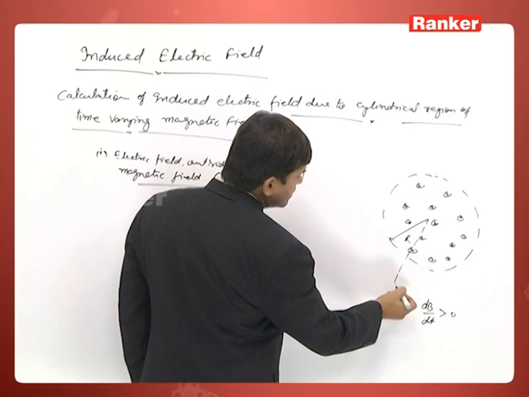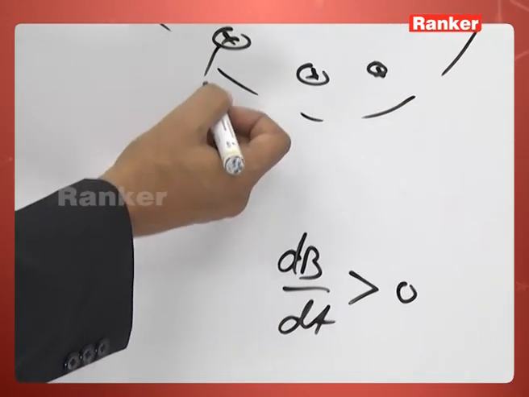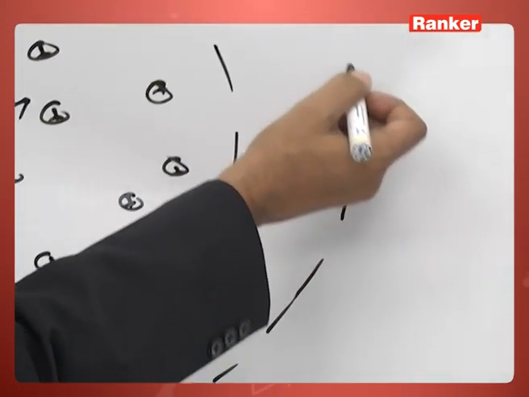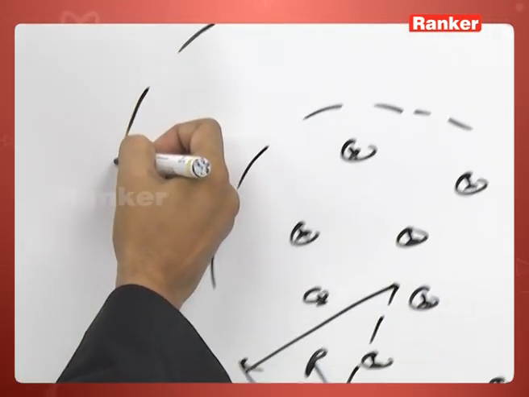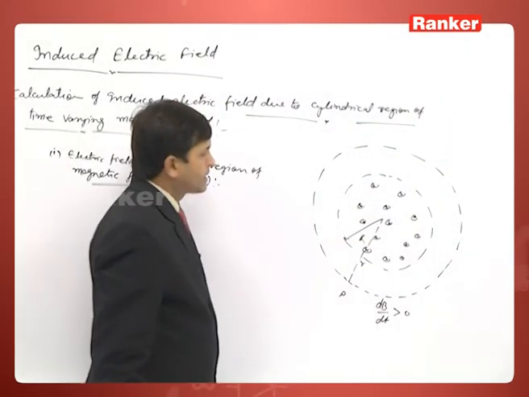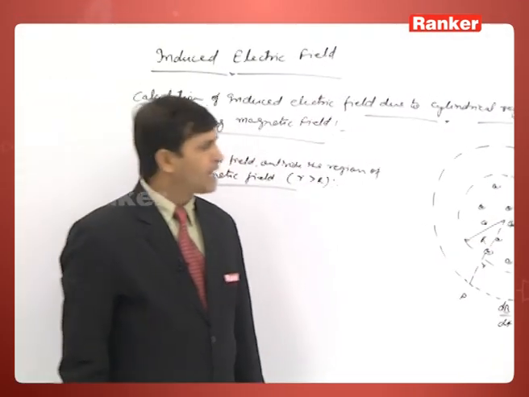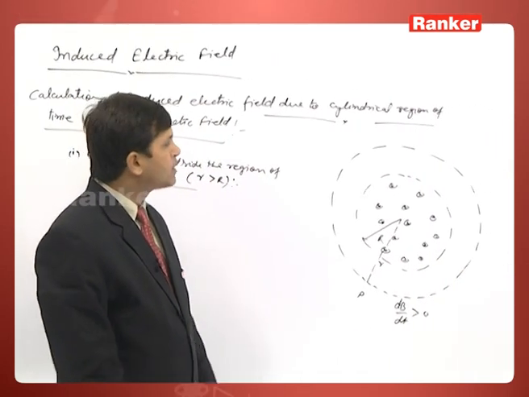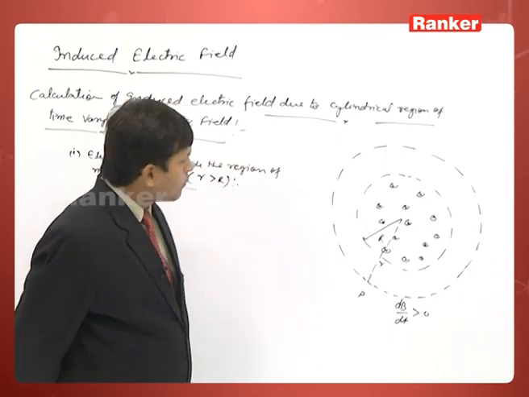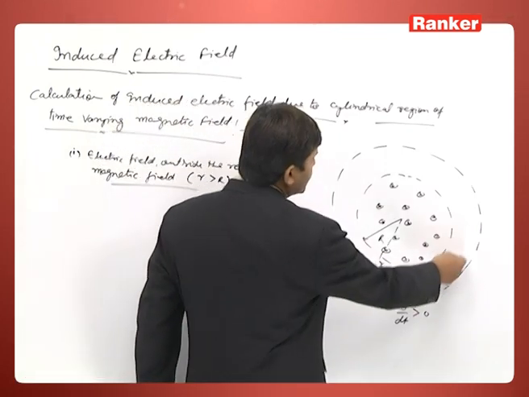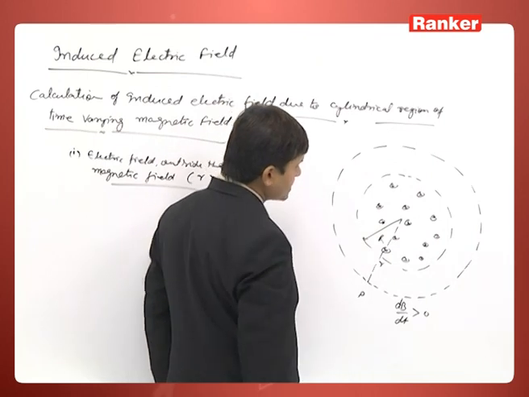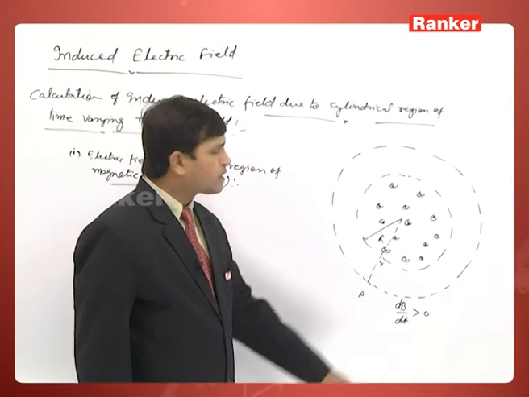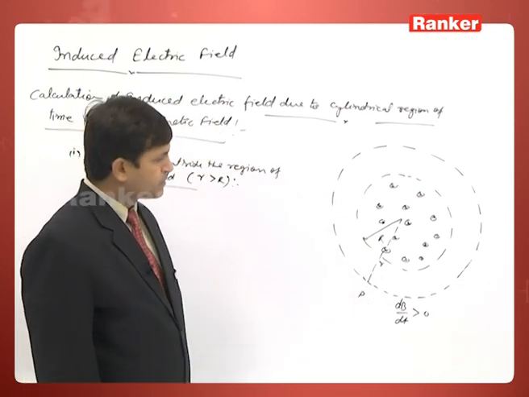So what we will do is just assume that a conducting ring of radius r has been placed here. Then what could be the direction of current on that ring? If a conducting ring is placed here, the flux inside the ring is increasing because the magnetic field is increasing.